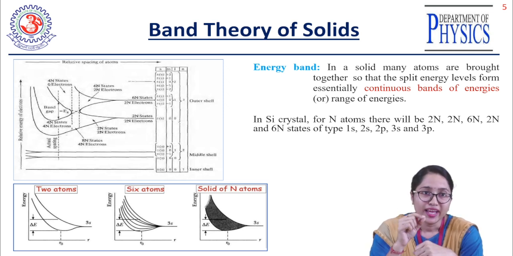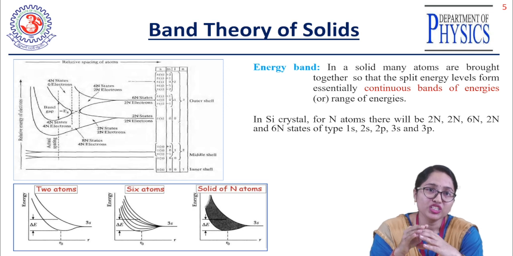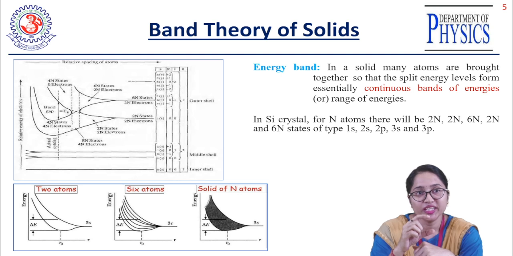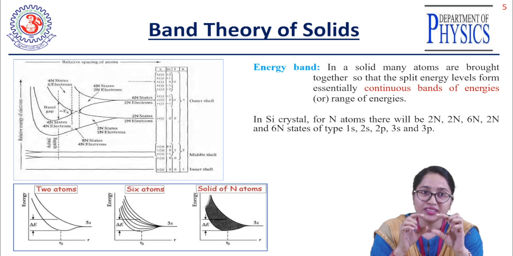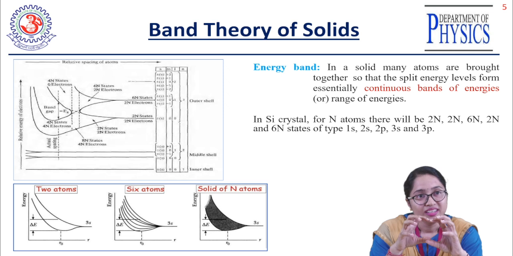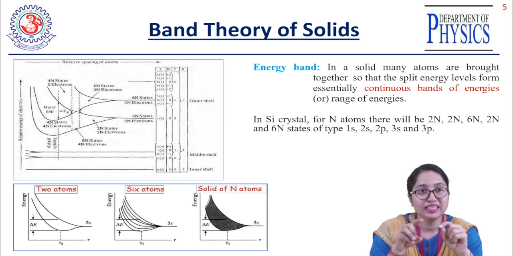So there exists a gap between the upper energy level and the lower energy level. This is your band gap or energy gap. The band gap comes out from the interaction between the different silicon atoms in a solid.